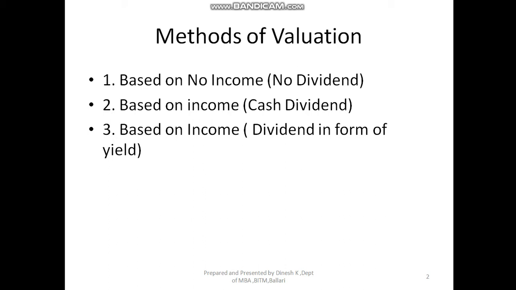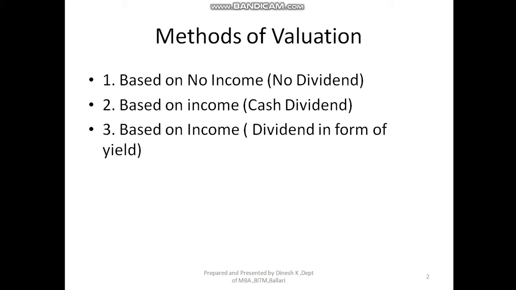The second model is based on income. If the underlying asset is an interest rate, there is a possibility of income in the form of interest, in the form of cash. If the underlying asset is a stock or an index, the possibility would be there in the form of cash dividend, right? The third is again based on income, but income is not defined in rupee terms. Here the income is defined in terms of percentage and it is expressed on a per annum basis. That makes the difference, right?